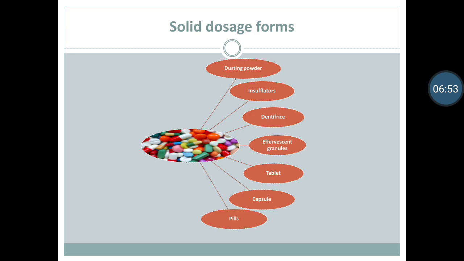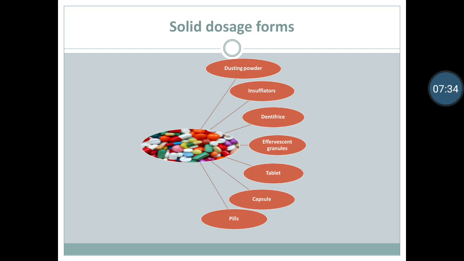Effervescent granules. These are specially prepared solid dosage form meant for internal use. They contain medicament mixed with citric acid, tartaric acid and sodium bicarbonate with saccharin or sucrose as a sweetening agent. Before administration, the desired quantity is dissolved in water and the acid and bicarbonate react together producing effervescence. The carbonated drink masks the bitter and saline taste of the drug.